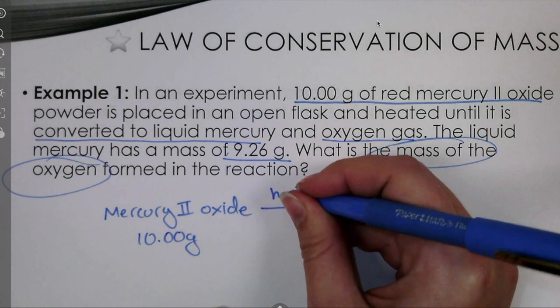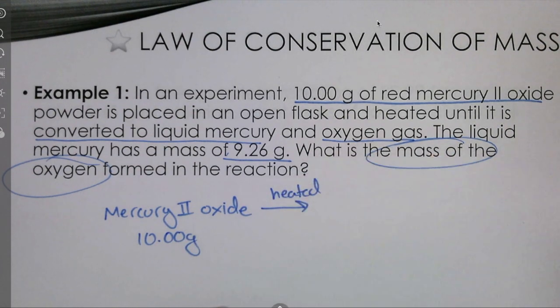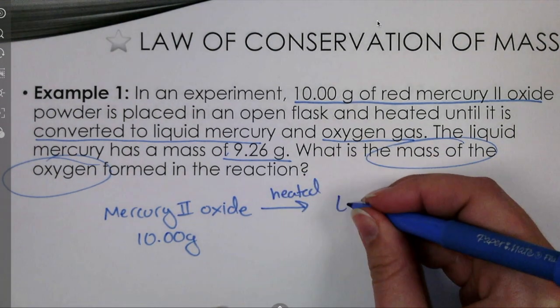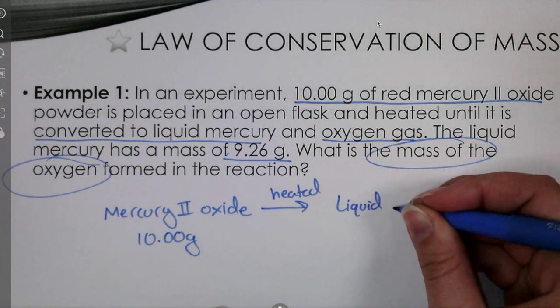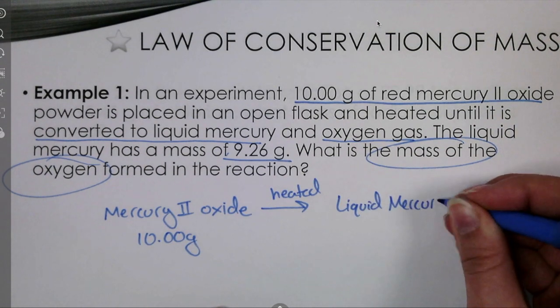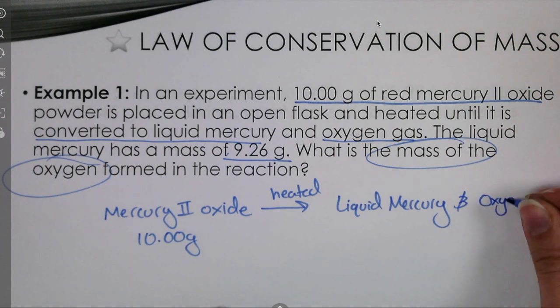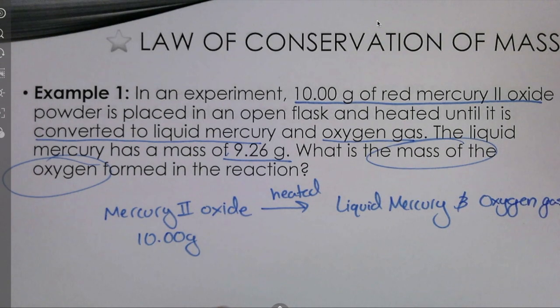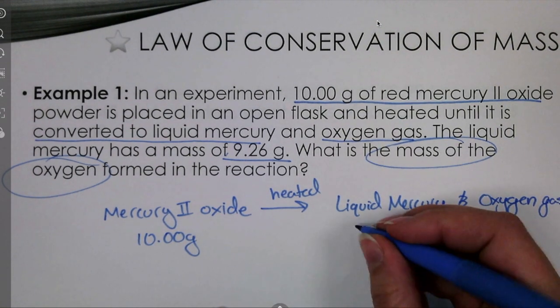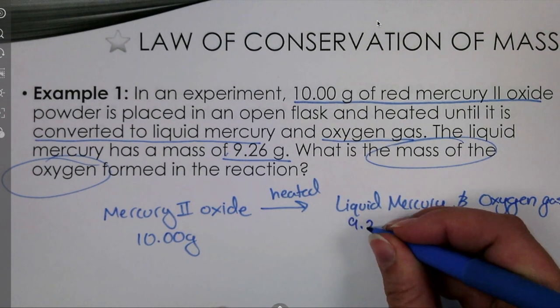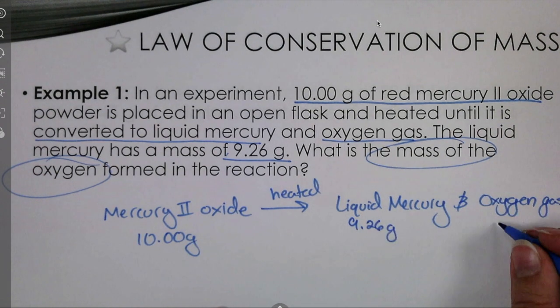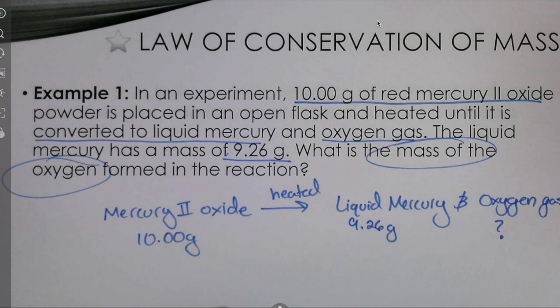When this is heated, it becomes liquid mercury and oxygen gas. And they tell us that the mass of the liquid mercury is 9.26 grams. And the mass of the oxygen is what we want to find.